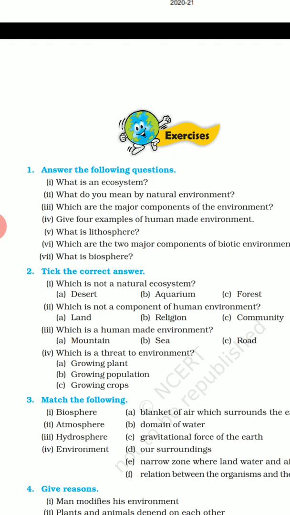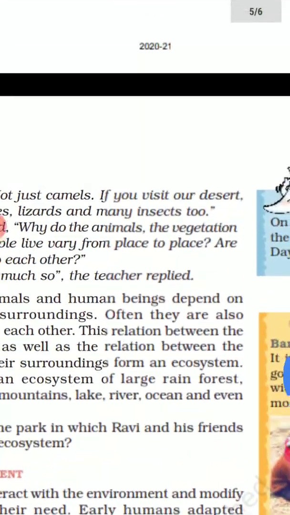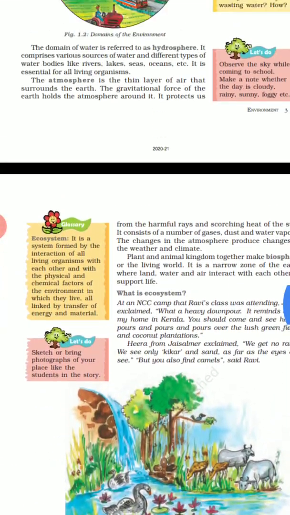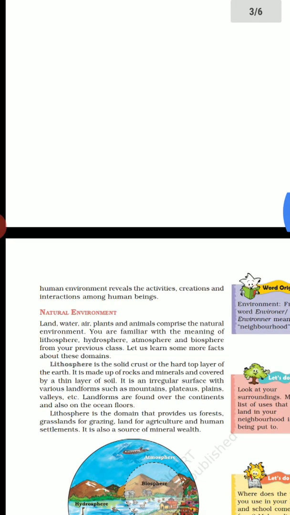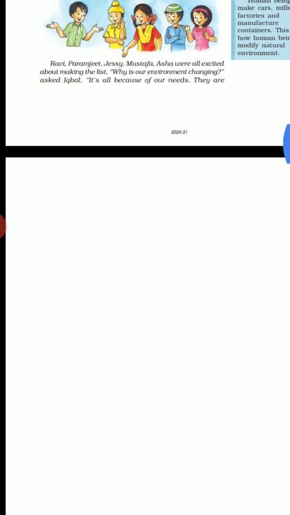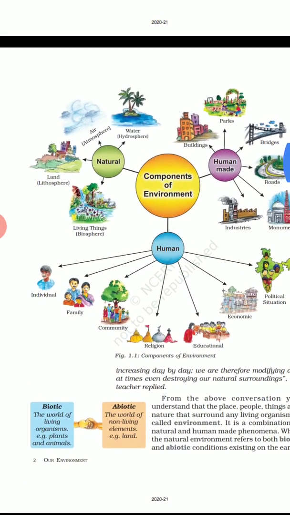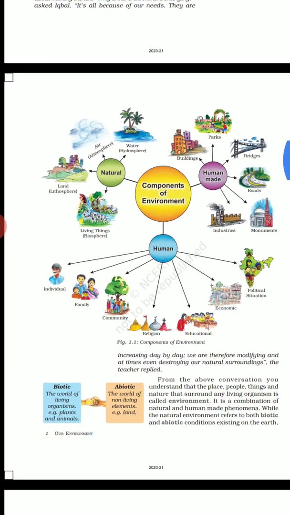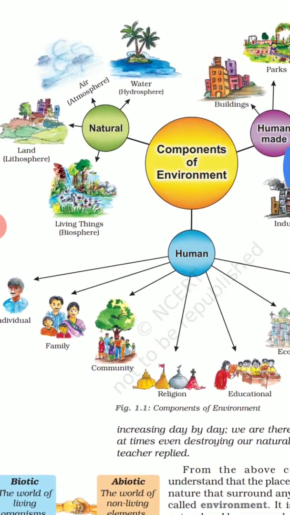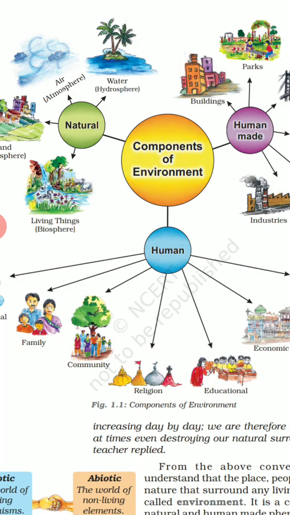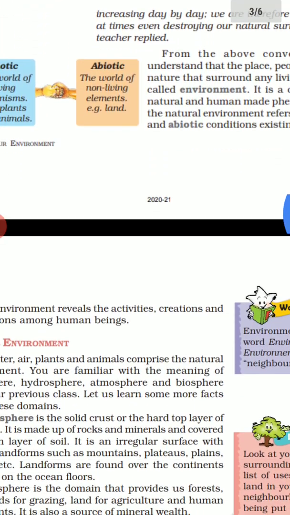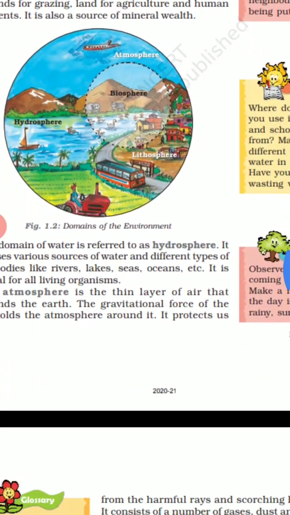Third question: which are the major components of environment? Very important question. The major components of environment. You have to see this diagram for this. Here the major components of environment are natural, human and human made.